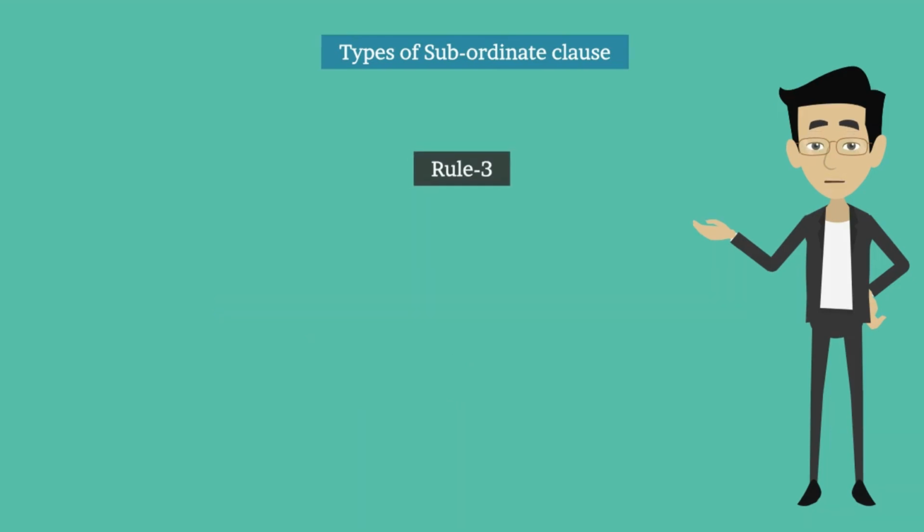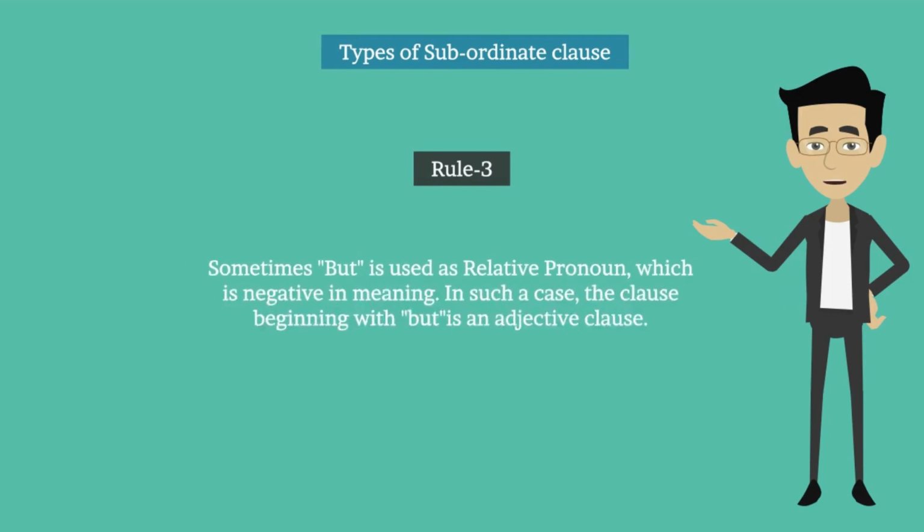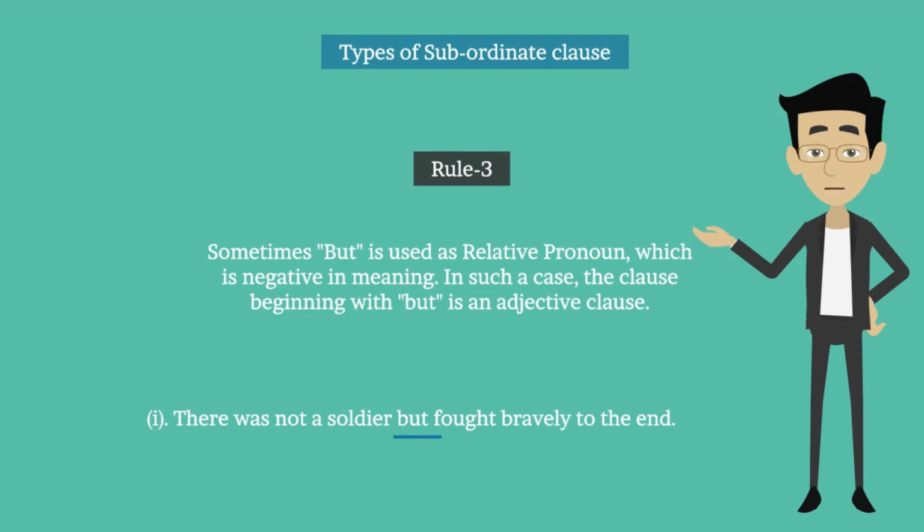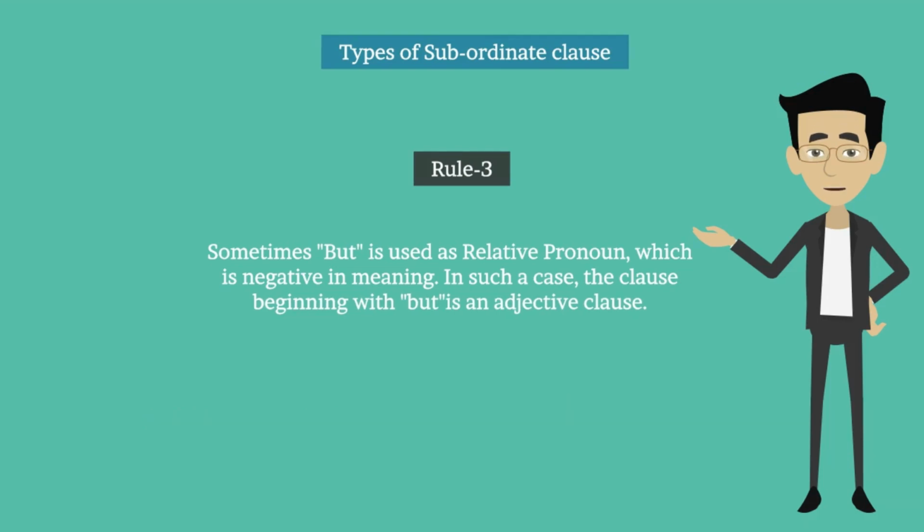Rule number 3. Sometimes but is used as a relative pronoun which is negative in meaning. In such a case, the clause beginning with but is an adjective clause. For example, first one, he was not a soldier but fought bravely to the end. In this sentence, but means who did not, and therefore but fought bravely is an adjective clause. Second one, there was no man but loves his country. Here, but means who does not. So, but loves his country is an adjective clause.